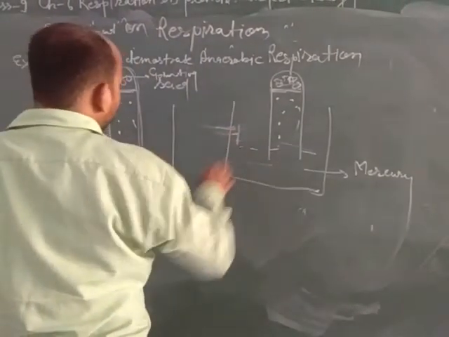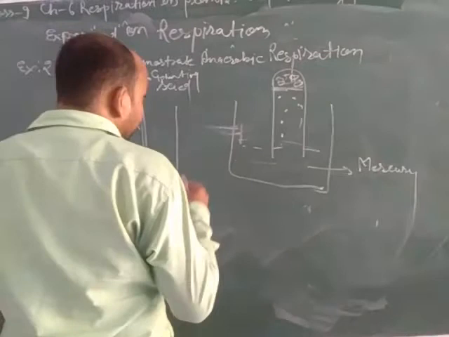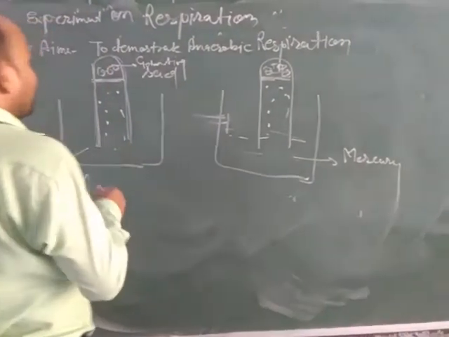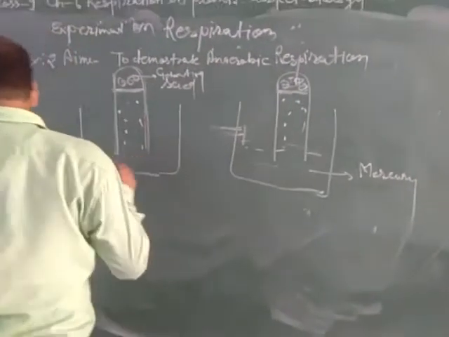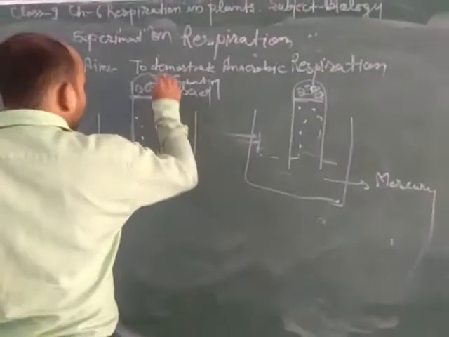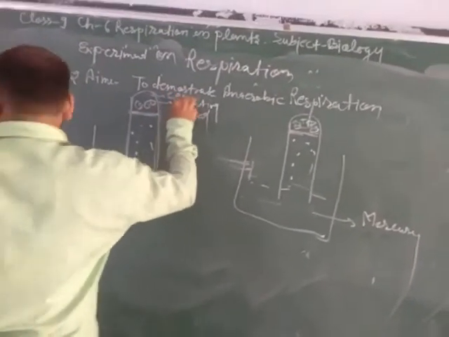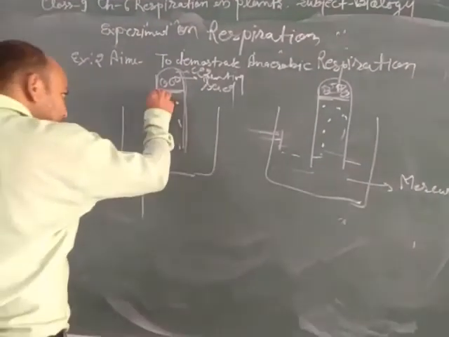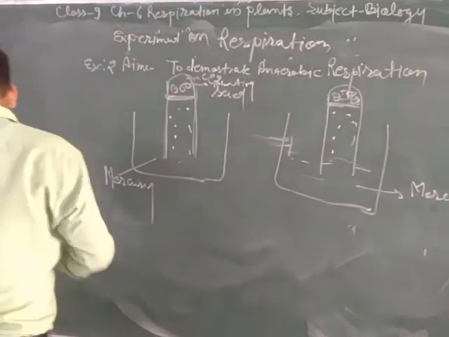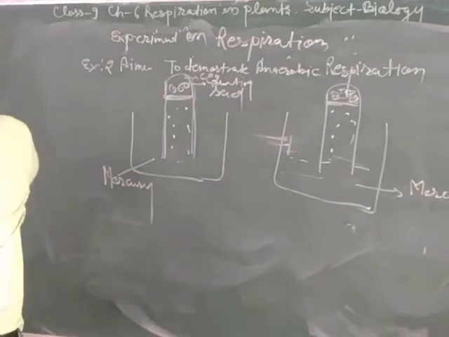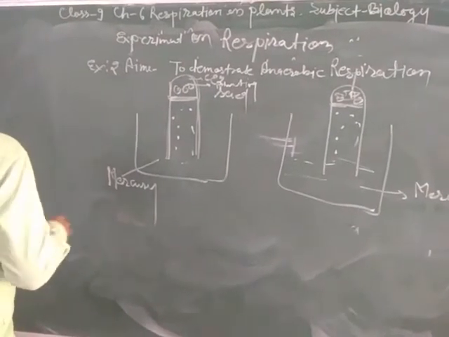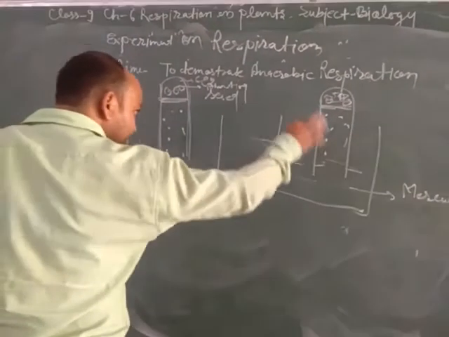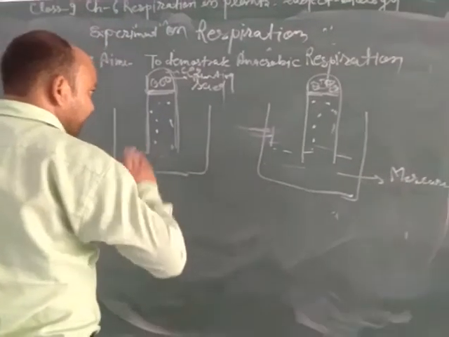But in the absence of oxygen, no carbon dioxide will be released in the upper flask. This carbon dioxide is absorbed by KOH, which indicates that respiration occurs in the absence of oxygen.